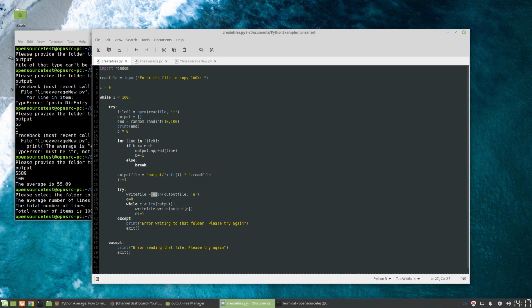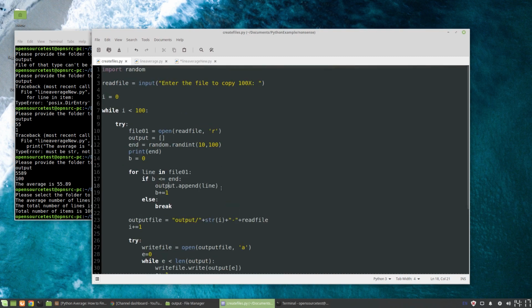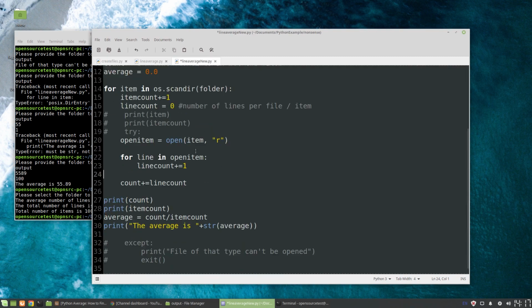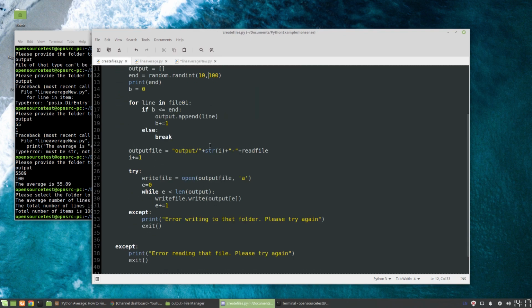I'll put this as a reference in the blog, along with the source code. This just talks a little bit more about how to write the file. The one difference I want to mention is that when we did the read file here, we highlighted that when we open it, we want to open it as read only, so we used R. If you want to write to a file, you open it with A. And the A essentially stands for append, which means that we write our output and we keep writing output over and over.